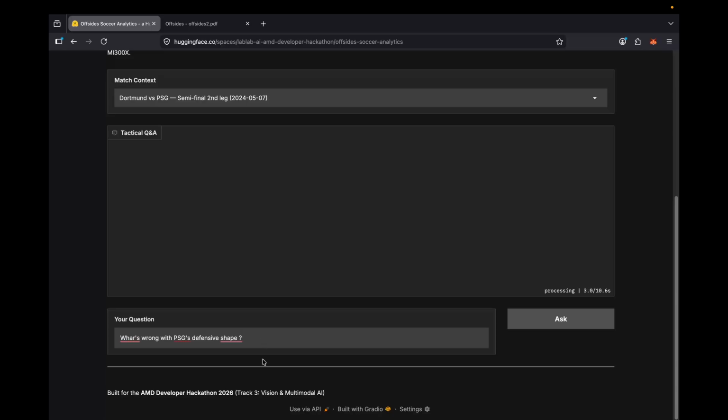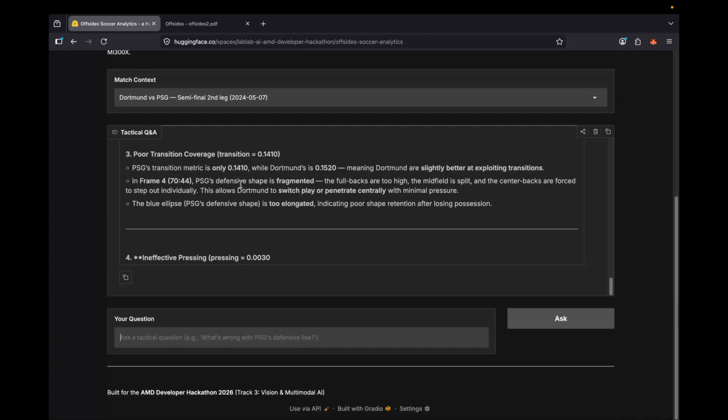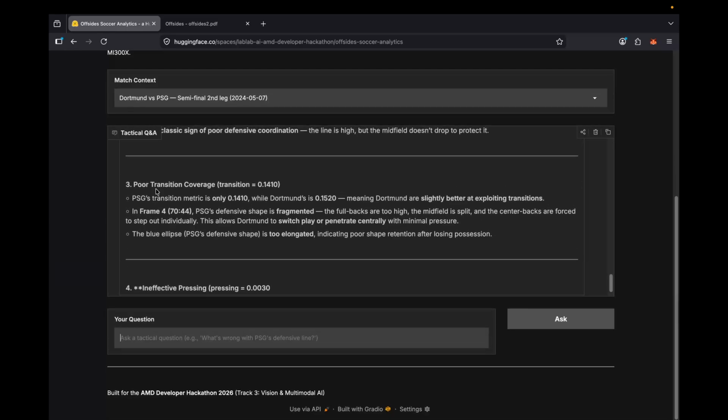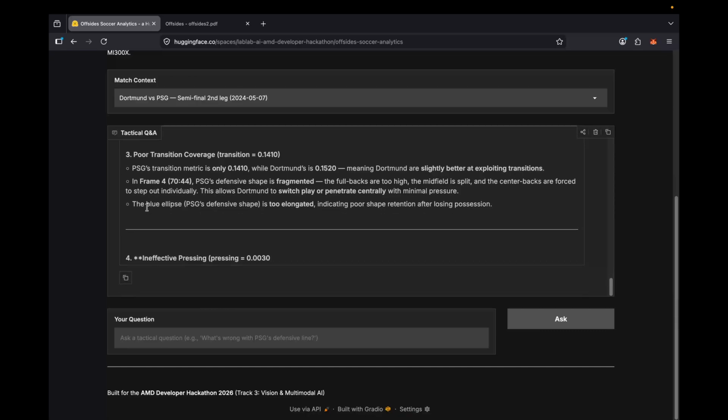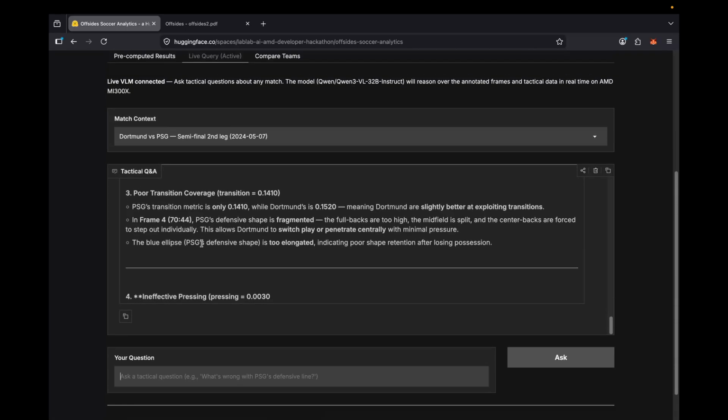Here we are providing the VLM with annotated frames and the stats that we have in our database, along with the questions we provided, as context to the VLM. And it explains the tactical reasoning and points to specific frames as visual evidence. This is genuinely multimodal, looking at the video frames and interpreting tactical patterns, not just reading text.